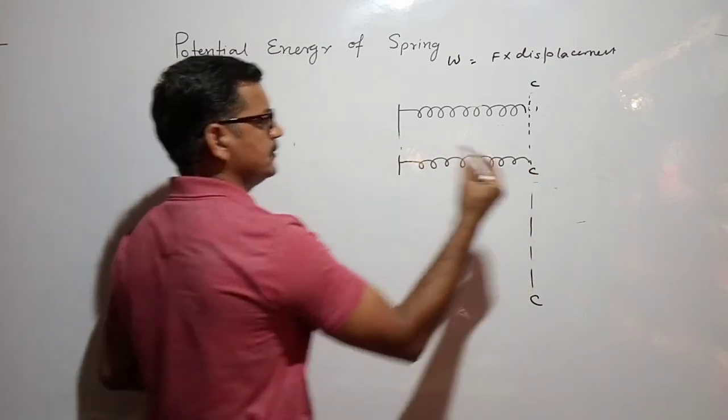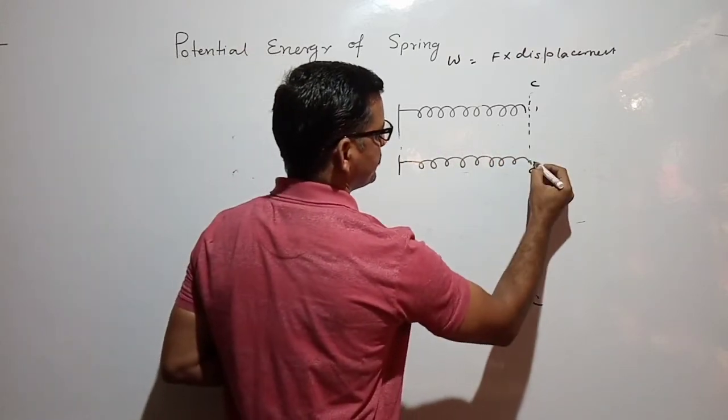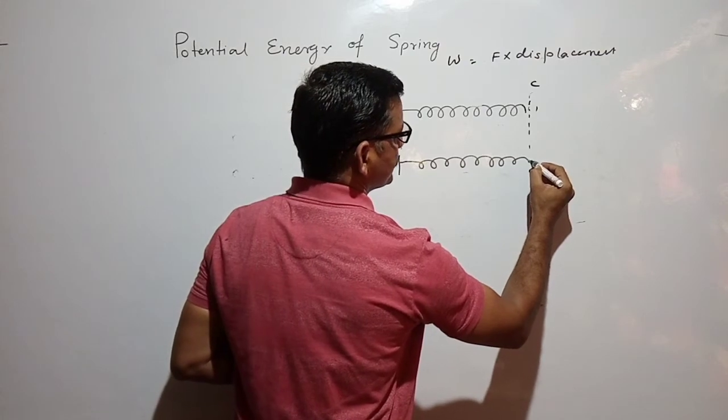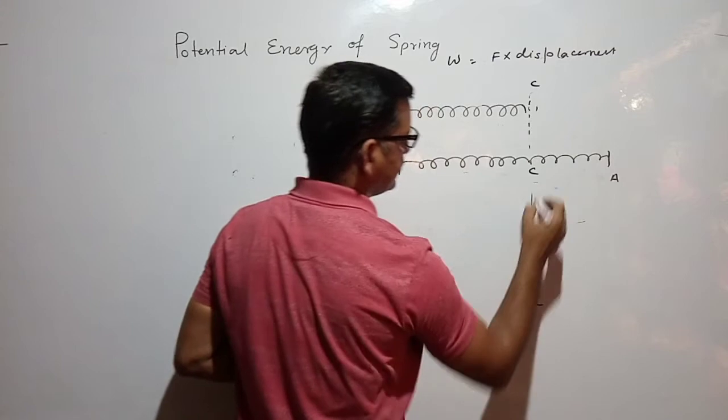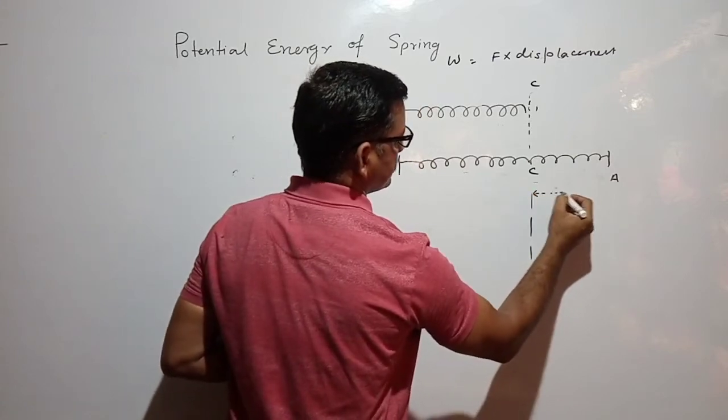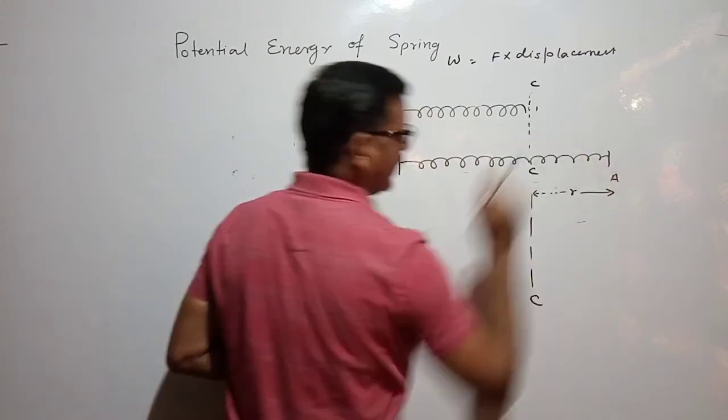We want to pull the spring from the mean position to a position A. Let this be the position A, and this whole displacement is R.